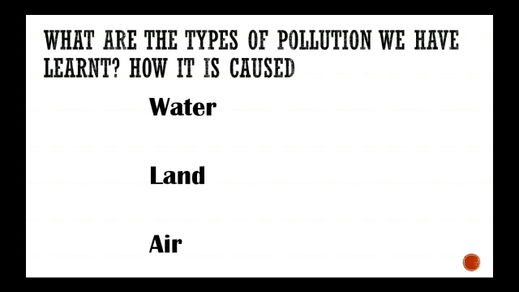Then land pollution. The soil absorbs polluted water in the agricultural field. The pesticides and fertilizers that are sprayed, due to rain, that chemical is absorbed by the land, and it creates land pollution. And in the same way with air pollution, the smoke and the poisonous gases that are released in the air, which are dangerous and harmful for our health, that is called air pollution.